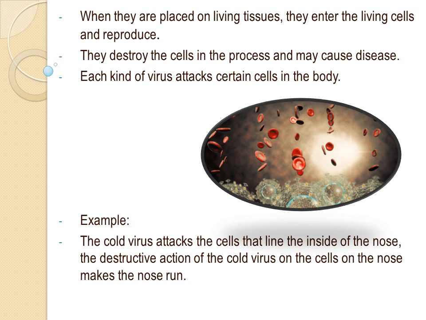Attacks the cells that line where? The inside of the nose. The destructive action of the cold virus on the cells of the nose makes the nose run. Why? Because this process destroys the cells. Okay?